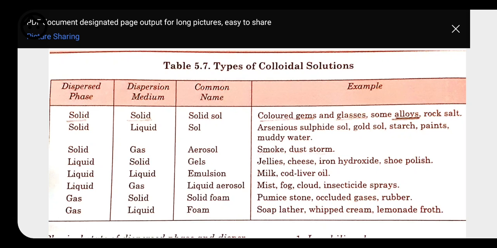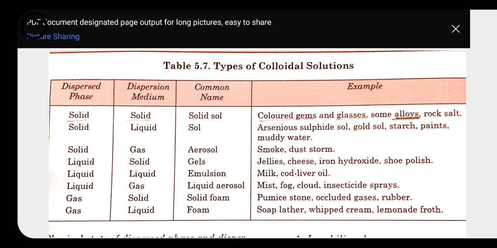Now, gas as a dispersed phase and solid as dispersion medium, in which gases are dispersed over solid, which is called a solid foam. Here we can take example of sponge, pumice stone, in which we are having sponge which has small pores, and in those pores some gases are filled. That is called a solid foam.